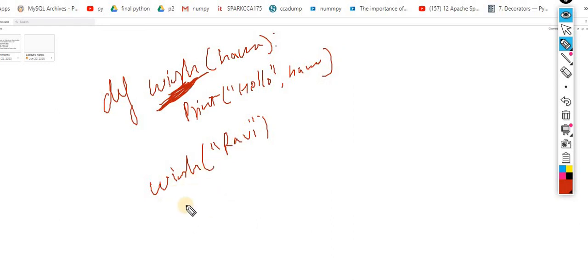Now this time I am making an aliasing of this function. So I am making greeting is equal to wish. Greeting is equal to wish. So make sure when you are making aliasing, you don't need to use parentheses over here. Keep this point in mind. When you are using the concept of aliasing, you are not supposed to use the parentheses. I will tell you why we are not using the parentheses.